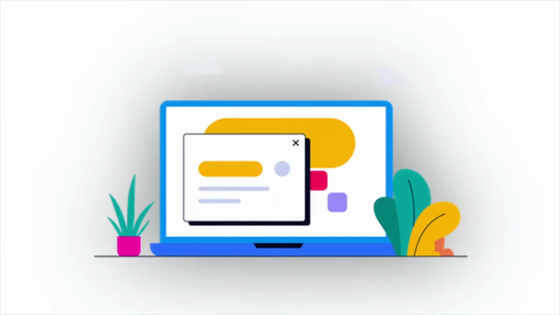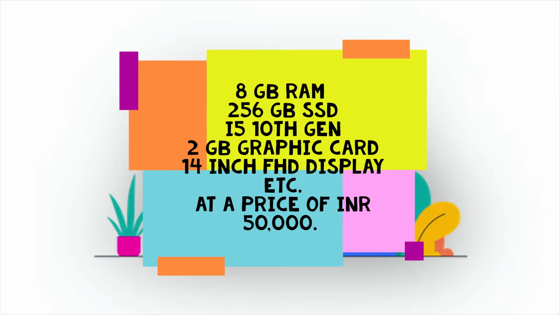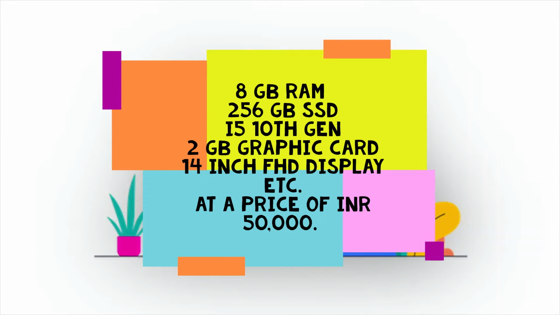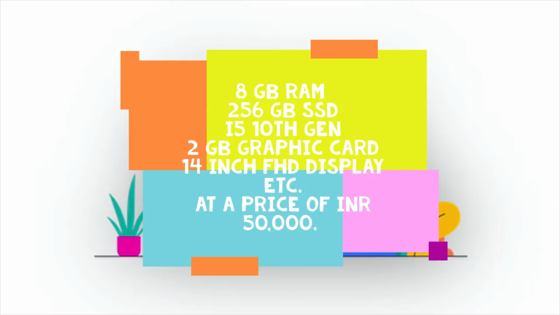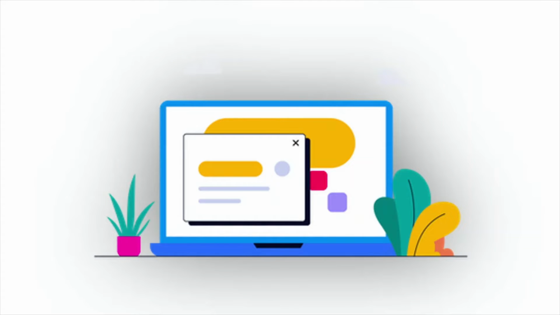Like you want to buy a laptop with the following features: 8 GB RAM, 256 GB SSD, i5 10th generation, 2 GB graphic card, 14-inch Full HD display, etc. at a price of Indian rupee 50,000. You are searching for these high-end features at the lowest possible price. Amazon notes this behavior of yours and their classifier puts you among the cluster of people who look to buy good products at a low price.